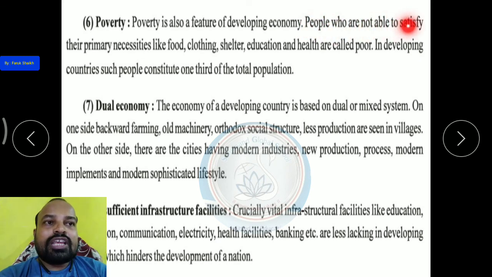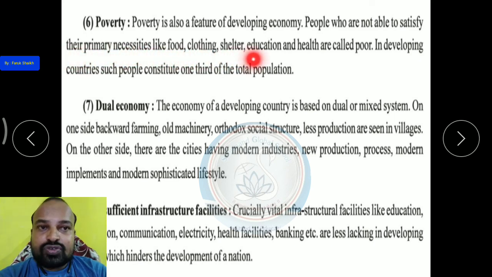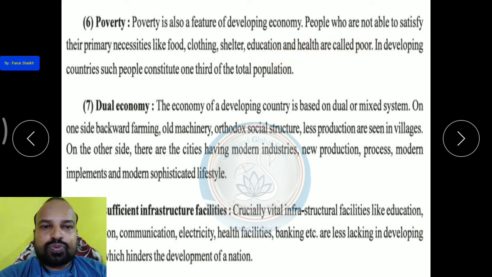So people who are not able to satisfy their primary necessities like food, clothing, shelter, education and health are called poor. You can underline this, who are called the poor. Okay, so the people who are not able to satisfy their primary essential necessities like food, clothes, shelter, education, health, these people are called the poor. In developing countries such people constitute one third of the total population. Like, of the total population, one third of people are poor in the developing economy.